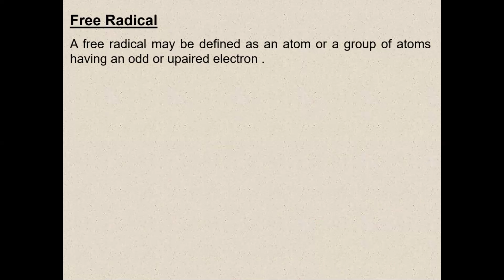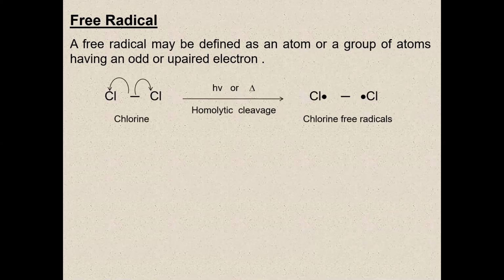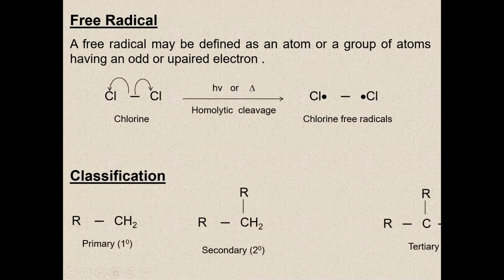So free radicals. Free radicals have an unpaired electron on the carbon. These free radicals form when homolytic fission takes place. The free radical may be defined as an atom or a group of atoms having an odd or unpaired electron. So when chlorine undergoes homolytic fission in the presence of UV rays or heat, there is a formation of chlorine free radicals. These can be primary free radicals, secondary free radicals and tertiary free radicals.